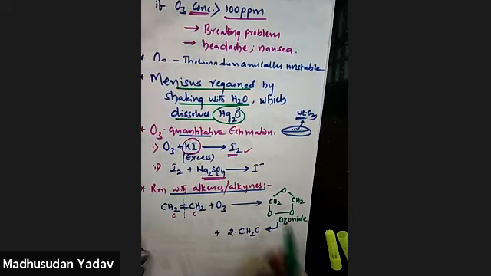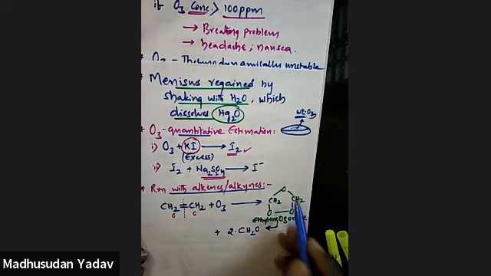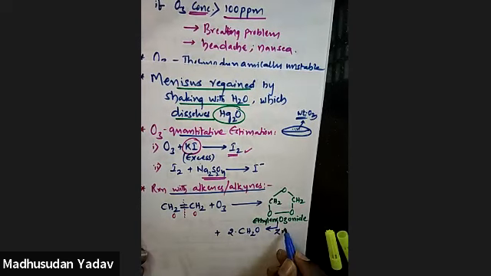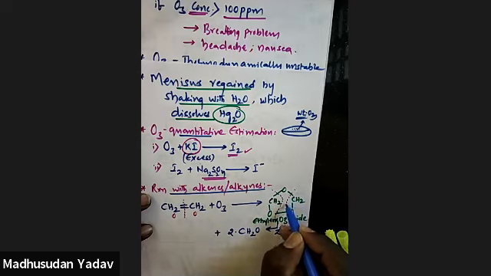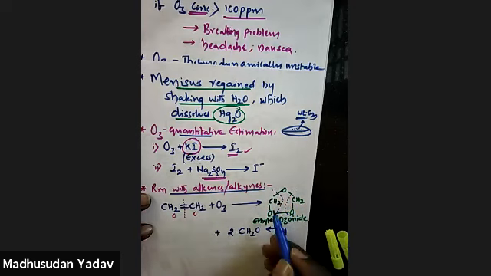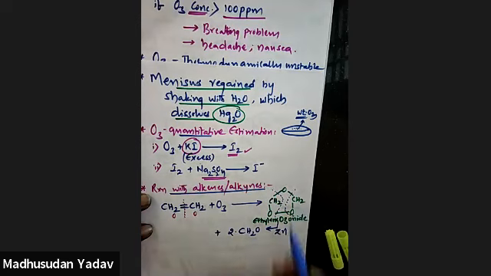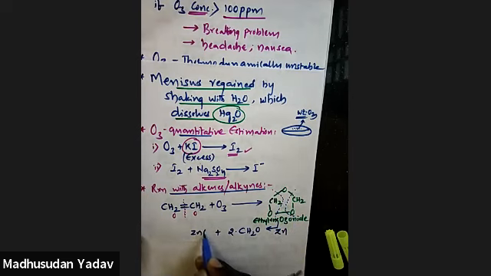Ozonoid. It is formed from which compound? Ethylene. So it is called ethylene ozonoid. On this ethylene ozonoid, if you use zinc reducing agent, it will break the molecule in a symmetrical way. This side one CH2O, this side one CH2O.